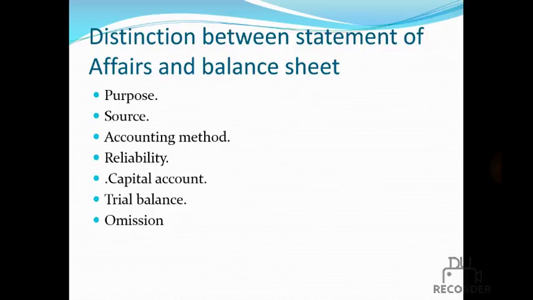But in the double entry system, we prepare a trial balance, so arithmetical accuracy can be checked. Is there any asset we have forgotten? It can easily be known in the trial balance, because the amounts of liabilities and assets don't tally. These are the differences between the statement of affairs and the balance sheet.